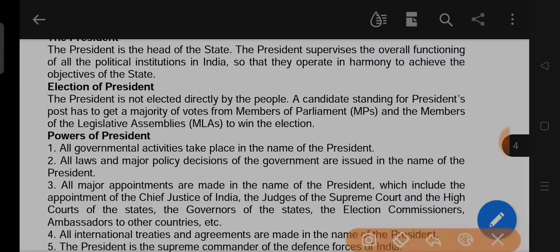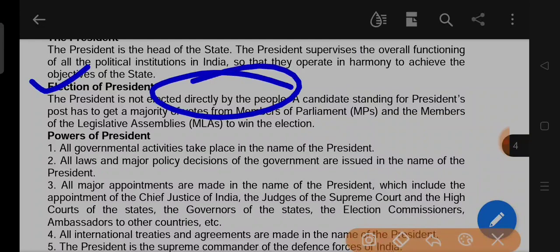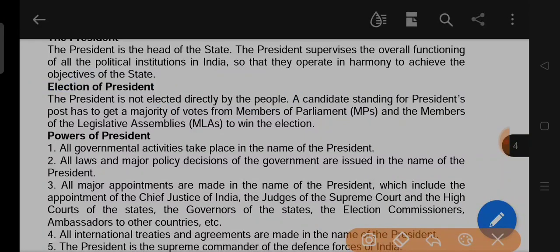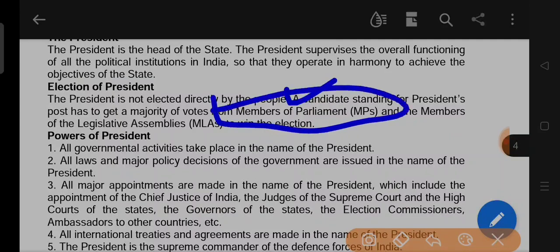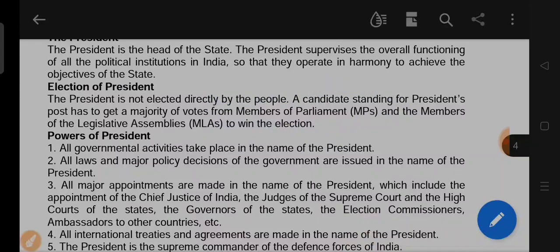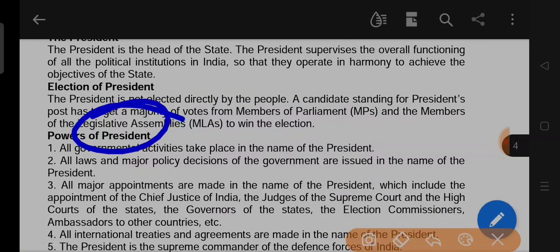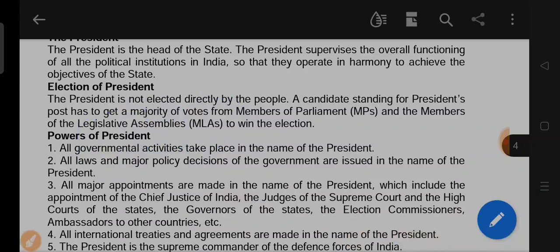Next, election of president. What is the way of election of the president? The president is not elected directly by the people. There is no direct election to the president. A candidate standing for president's post has to get a majority of votes from members of parliament, MPs, and the members of the legislative assemblies, MLAs, to win the election.